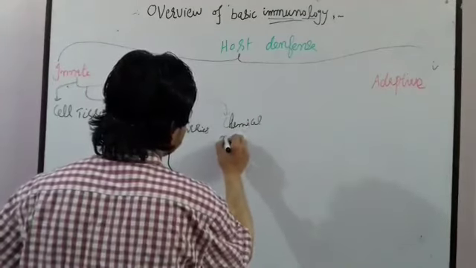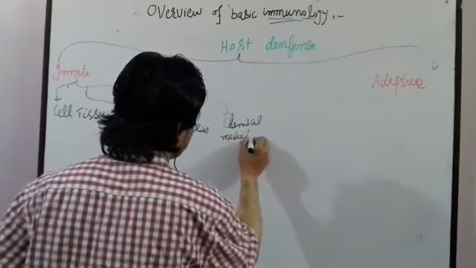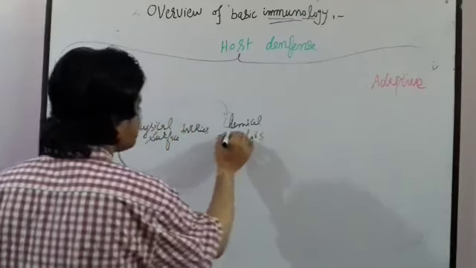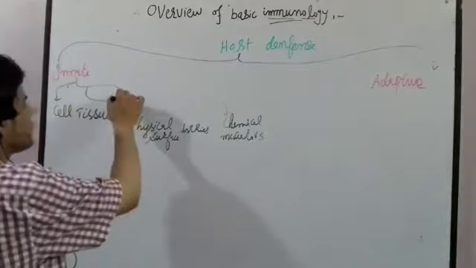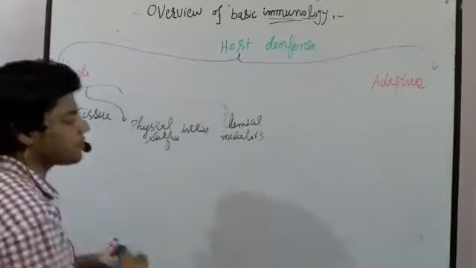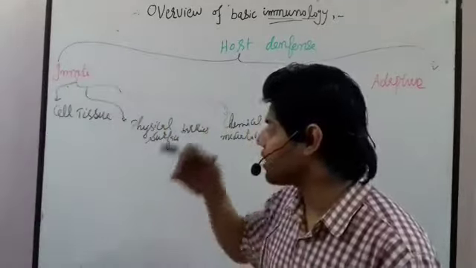So these three things are involved in innate immunity.